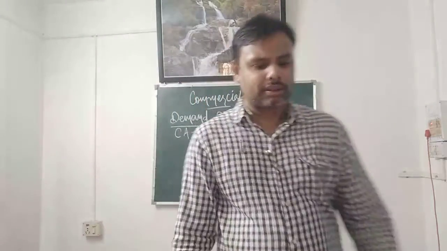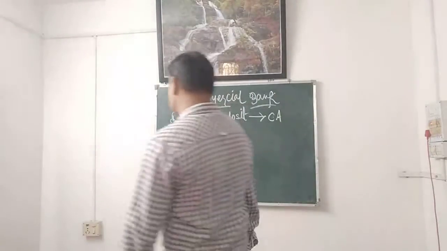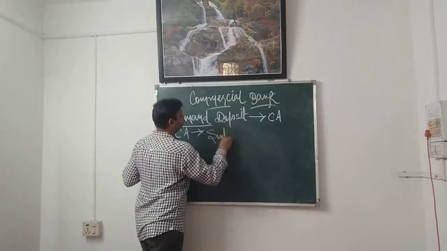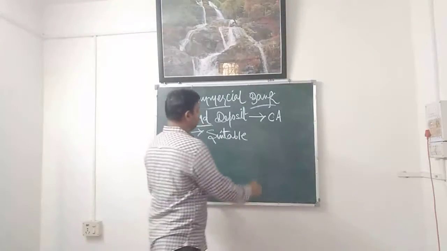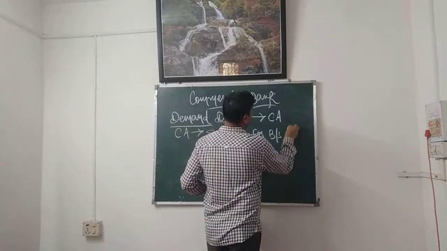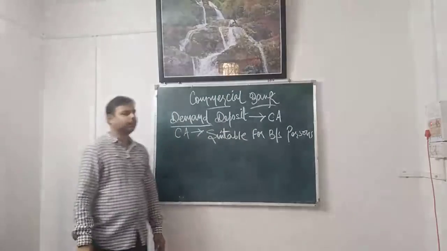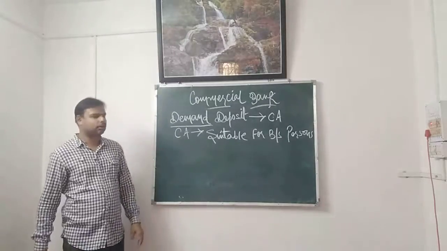So current account is an account which is basically suitable for business persons. Current account is suitable for business persons. Why?